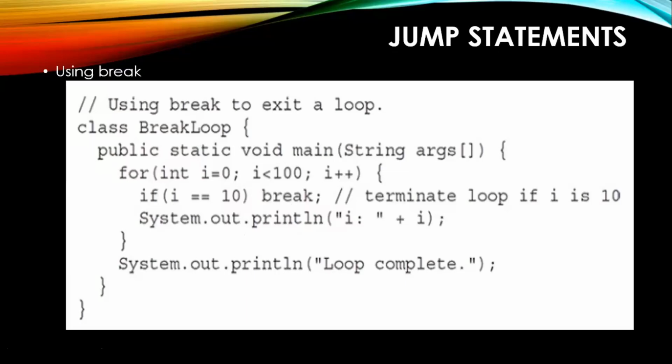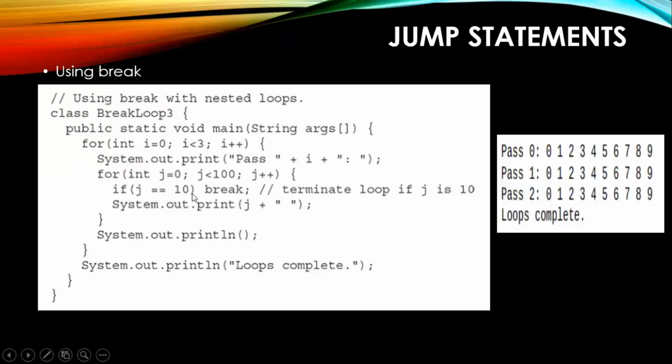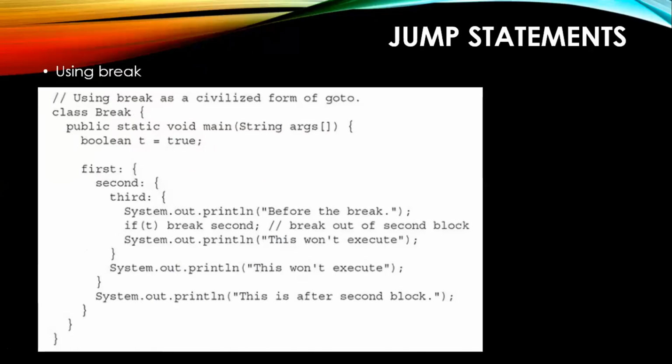There is one more example where you have nested for loops, right? Within the inner for loop, you have a break statement, right? So when a break is encountered, the conclusion I gave you is, only the inner for loop will be closed, but it will still be in the outer for loop, right? So I'm saying that this will be the output for this particular program. Please cross check that one, right? So in the next class, we will be discussing how the break statement can be used as a civilized form of a goto.